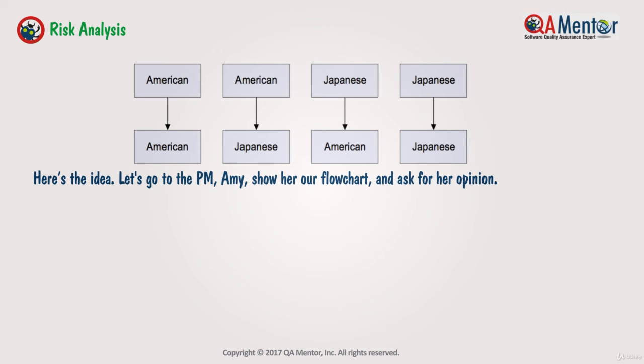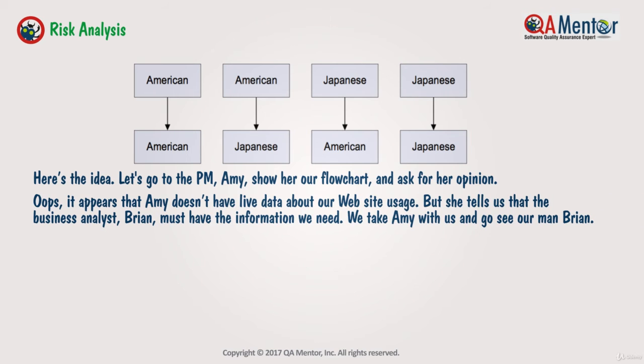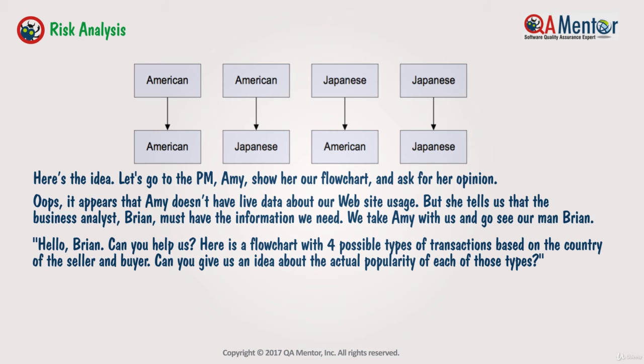Here's the idea. Let's go to the PM, Amy, show her our flowchart, and ask for her opinion. Oops, it appears that Amy doesn't have live data about our website usage, but she tells us that the business analyst, Brian, must have the information we need. We take Amy with us and go see our man, Brian. Hello, Brian. Can you help us?